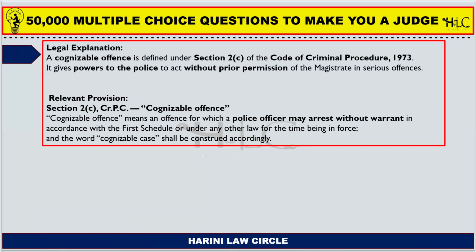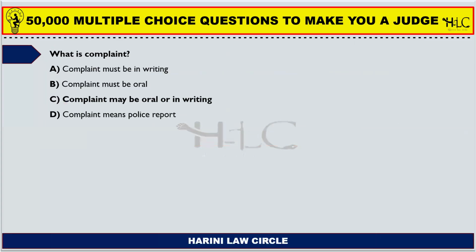So section 2 clause C of CRPC mentions what is a cognizable offense, where it means an offense for which a police officer may arrest without a warrant in accordance with the first schedule or under any other law for the time being in force. So the first schedule mentions what is a cognizable offense and what non-cognizable offenses are. So with respect to cognizable cases, the police officer may arrest him without a warrant of the magistrate.